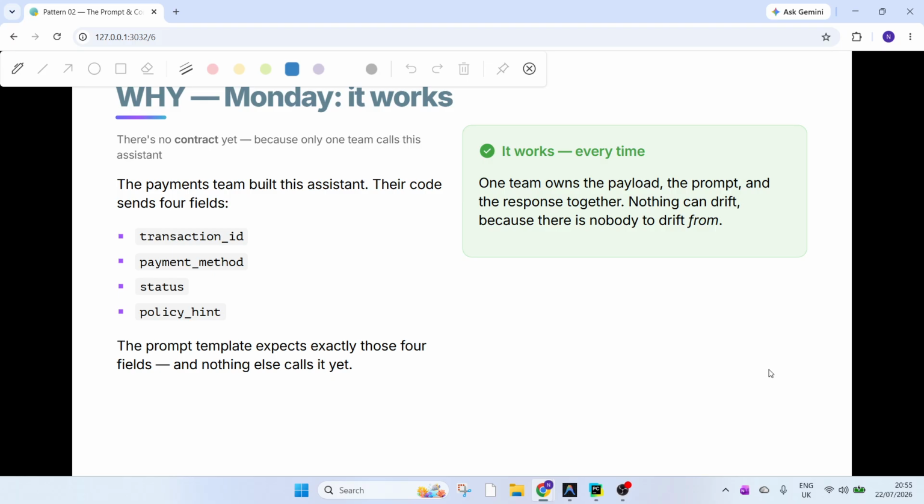Here is the world before the crash, which we are showing on the screen. The payments team built this assistant. Their code sends four fields: transaction ID, payment method, status, and policy hint. The prompt template expects exactly those four fields, and it worked every single time for 6 weeks. Why? Because one team built the request, the prompt, and the response together. Nothing could drift because there was nobody to drift from.